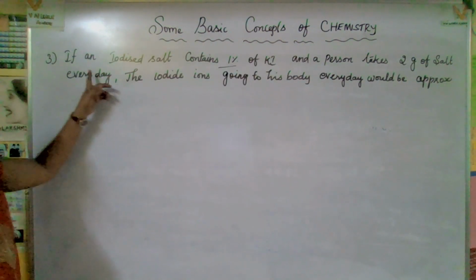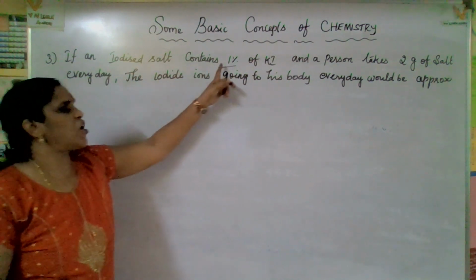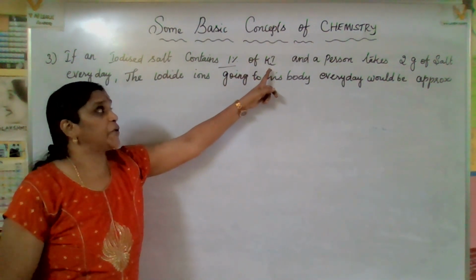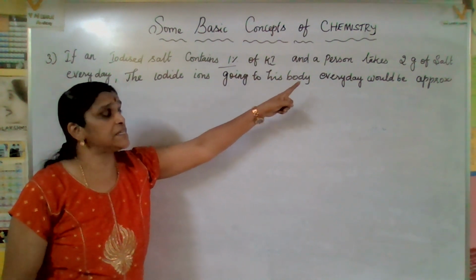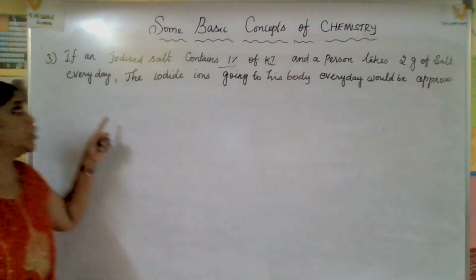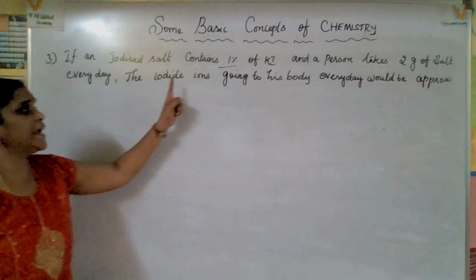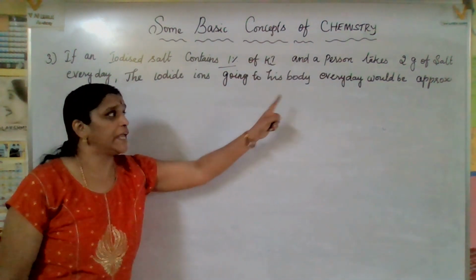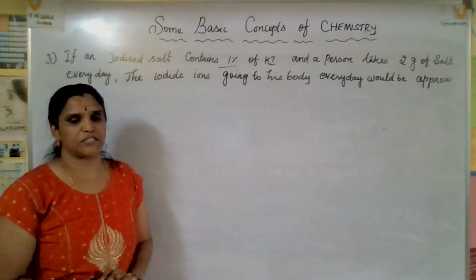The next question: if an iodized salt has 1% potassium iodide and a person takes 2 grams of salt every day, the iodide ions going into his body every day would be approximately.